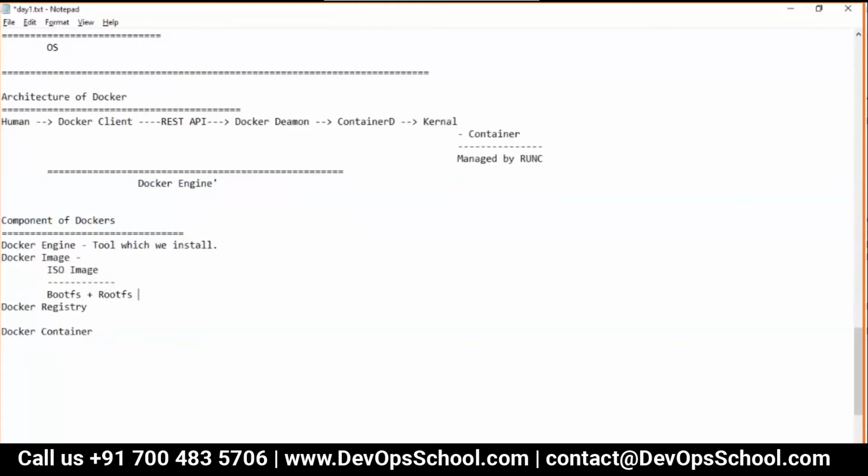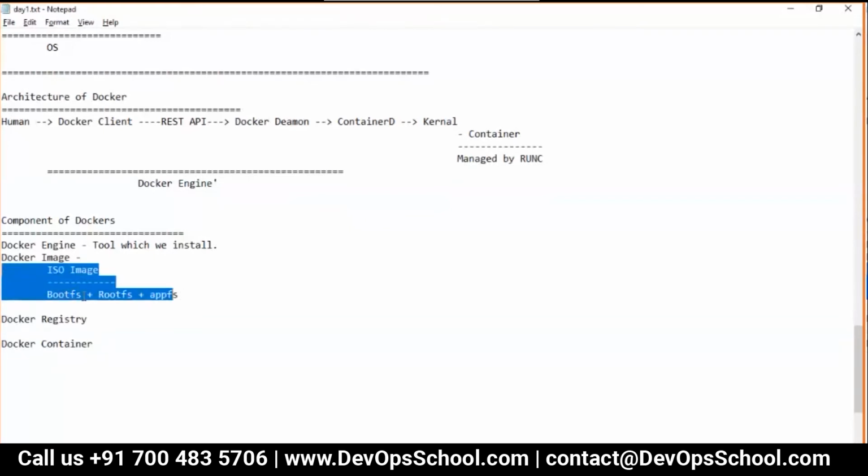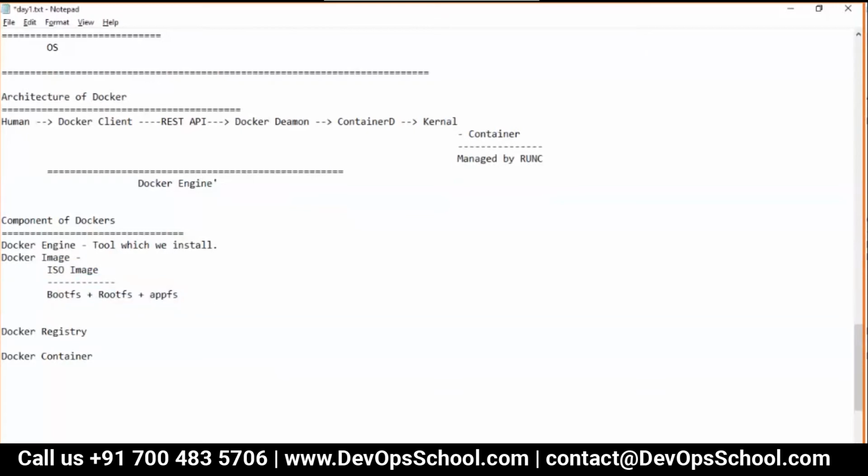Okay, and the root file system, you have one application file system also. Let's say there are certain images which have many applications installed already, you might be having in your organizations also. Let's say you get an operating system installed, Windows, and then 7-Zip installed already, or maybe some organization-related utilities get installed already. So that's called application file system. But you get inside one more image. What is this image, any idea?